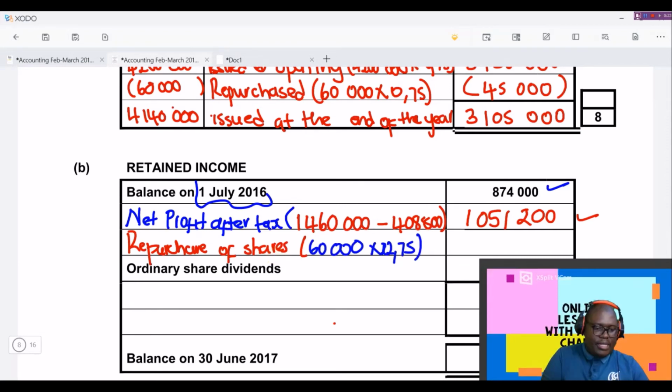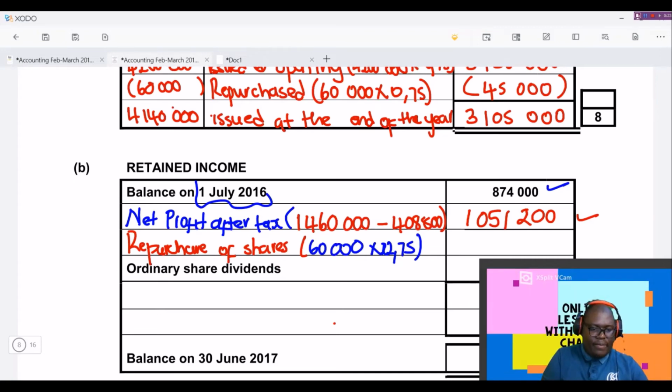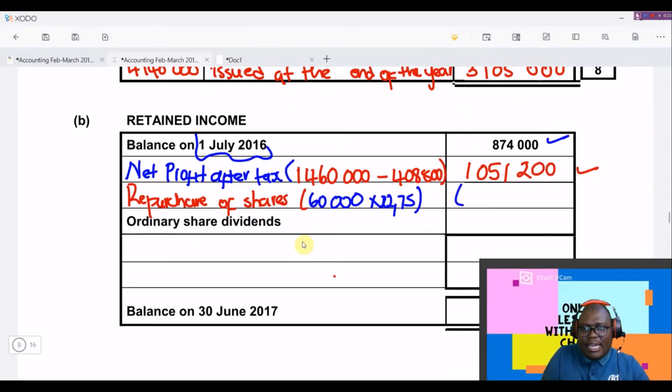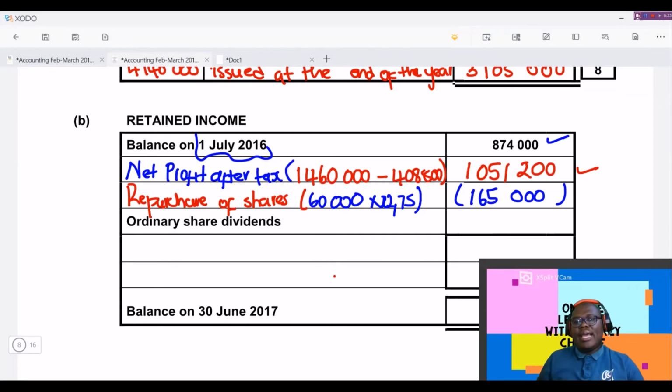We know that 60,000 multiplied by 2.75 is 165,000. Remember, we are taking this extra money from the profits that we have kept.